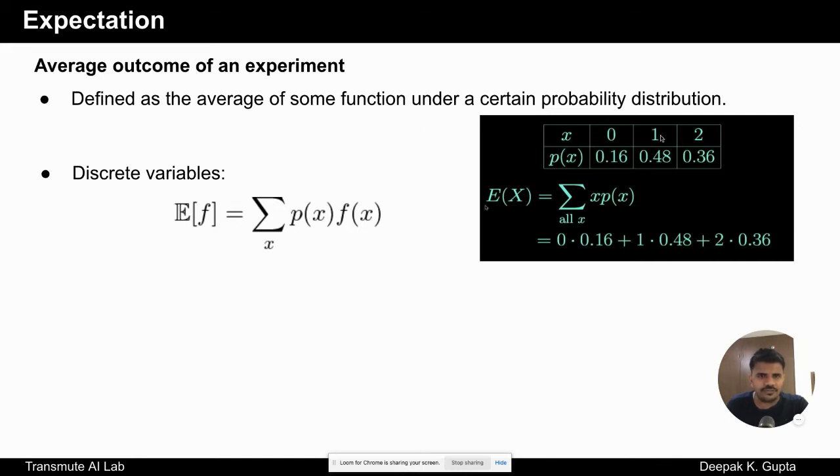So expectation for this random variable can be defined as summation over all possible values of the random variable, p(x) multiplied by f(x). In this case it would just be 0 into 0.16 plus 1 into 0.48 plus 2 into 0.36, and the expectation is then the summation of these three terms. So this is how expectation is defined for a discrete random variable.